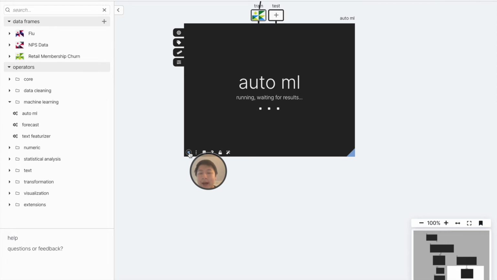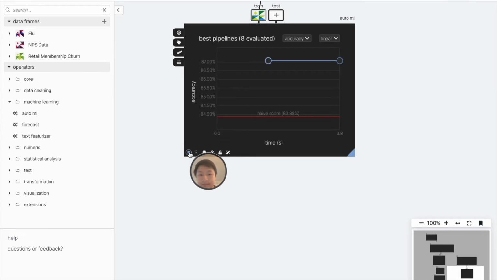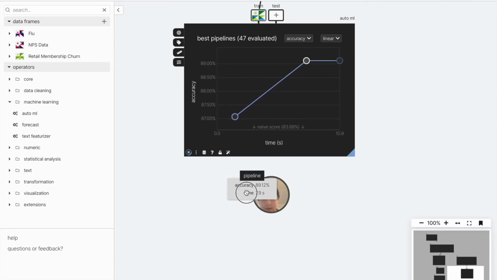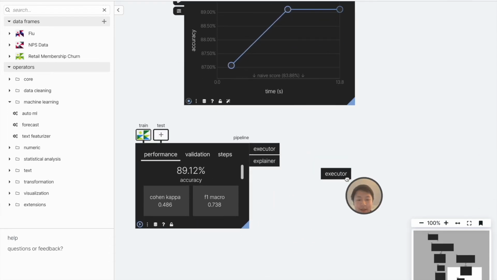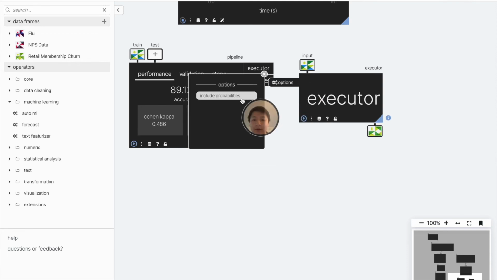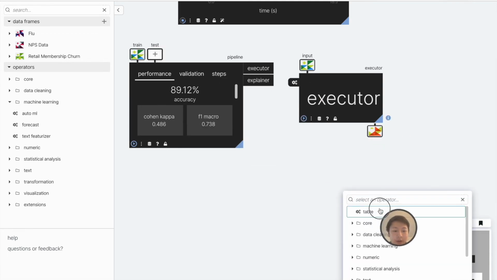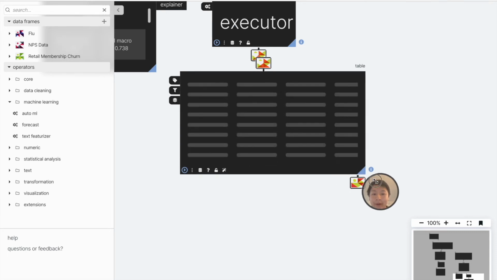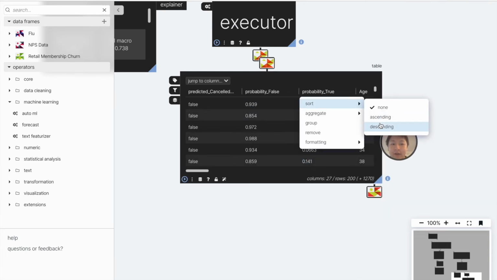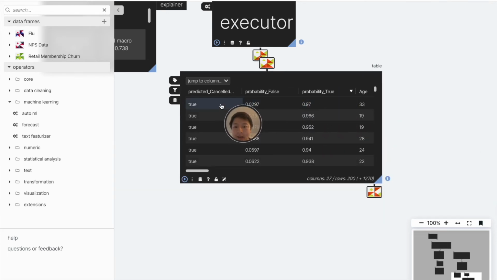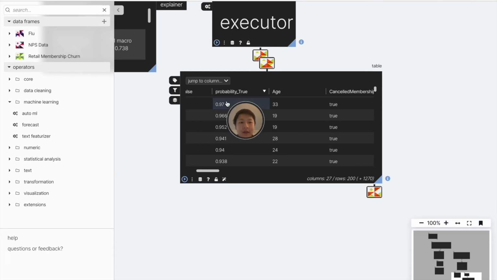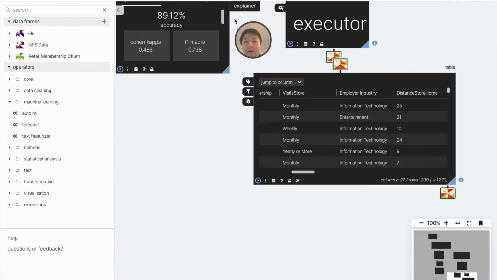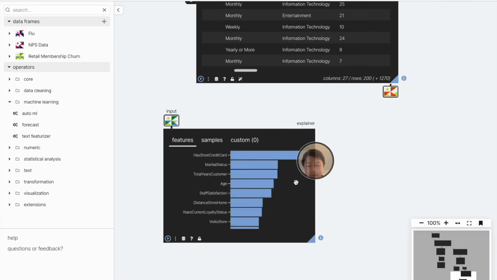And what we're going to get back is the explanatory factors of whether or not the customer churns. As time passes and we search for better and better models, the accuracy increases. And in this situation, we not only get the ability to say whether we predict a churn or not, we also get back a probability of churn, and we can identify the customers with the highest likelihood of churn and see the factors that go into that using the explainer again.